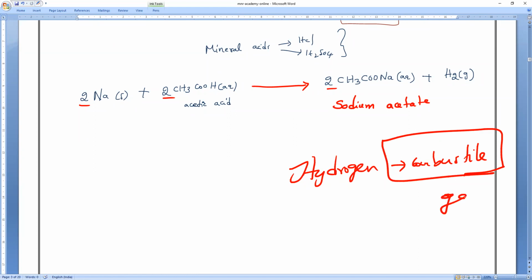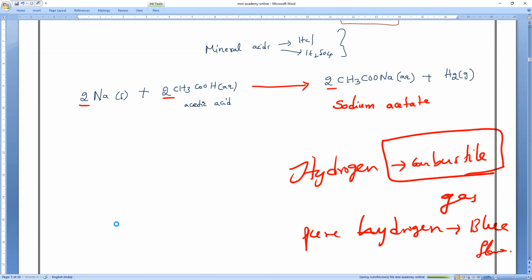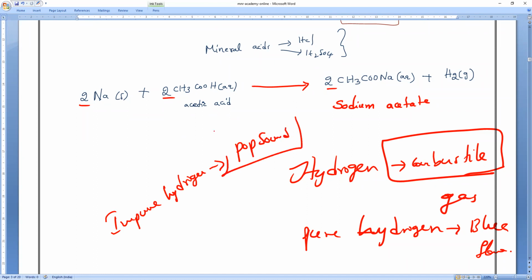So please remember, this is also a question: if it is pure hydrogen, it burns with a blue flame. What flame? Blue flame. If it is impure hydrogen, it burns with a pop sound. Tap, tap, tap, like that the pop sound will come.